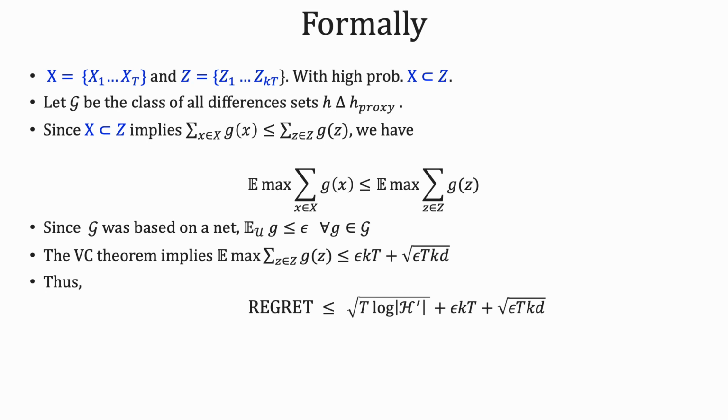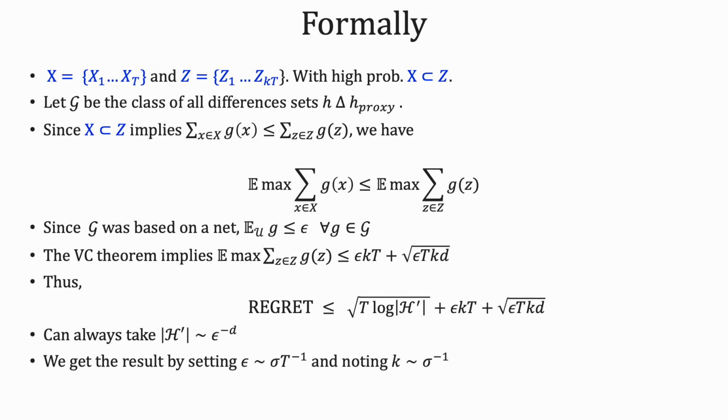But we can bound the expected max under the uniform distribution using the VC theorem since the samples are independent. Thus, we get the regret to be bounded by square root of log of size of h prime times t plus epsilon times kt plus square root of epsilon times kt times d, the VC dimension. Note that we can always take the size of h prime to be 1 over epsilon to the d. Thus, we get our result by choosing epsilon to be sigma over t and noting that k is approximately 1 over sigma.